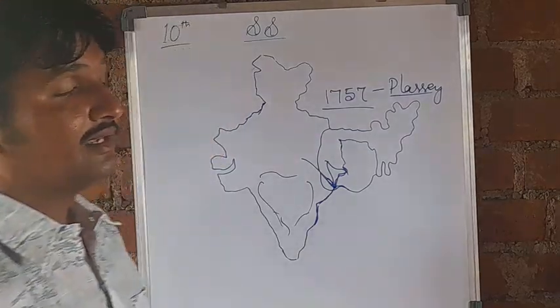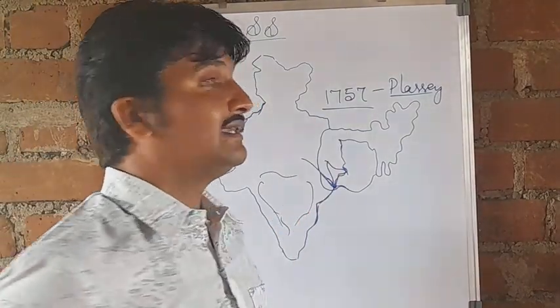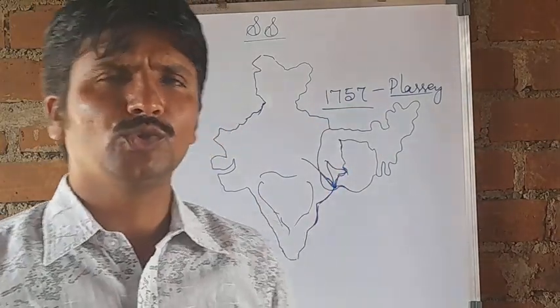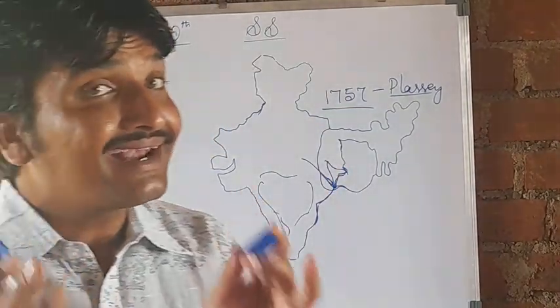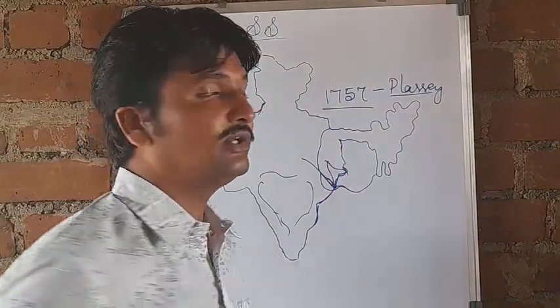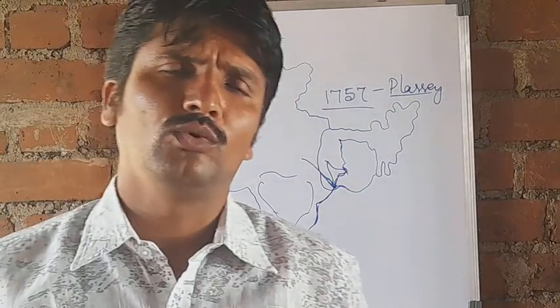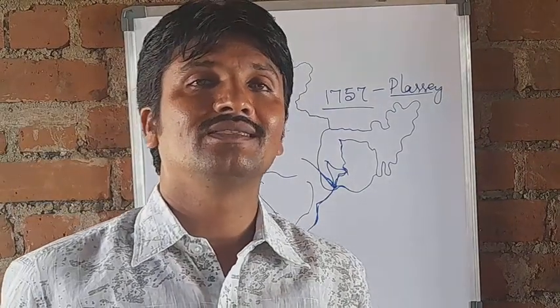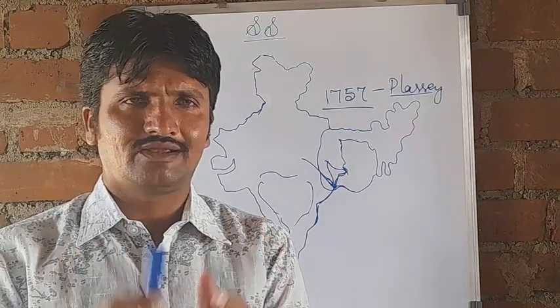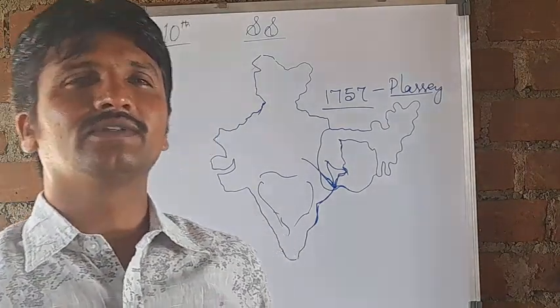At Plassey, he called Sirajud-Dowlah to battle with a planned army. Sirajud-Dowlah had a huge army of more than 50,000 soldiers, but Robert Clive had only about 5,000 soldiers.